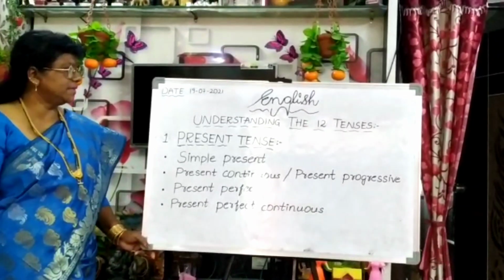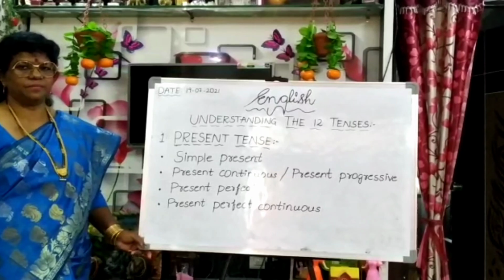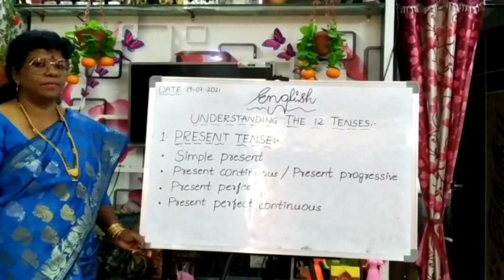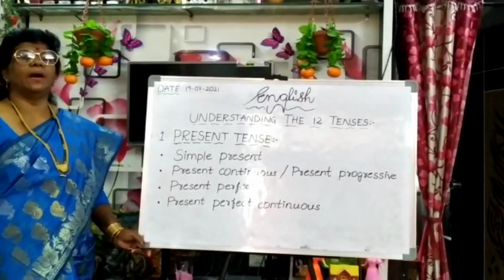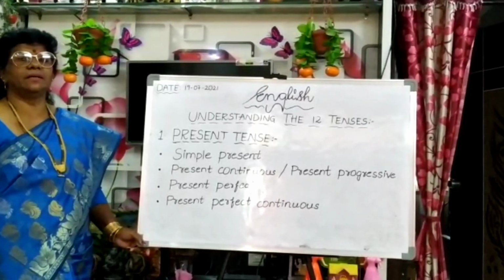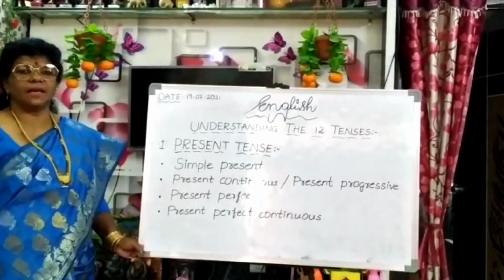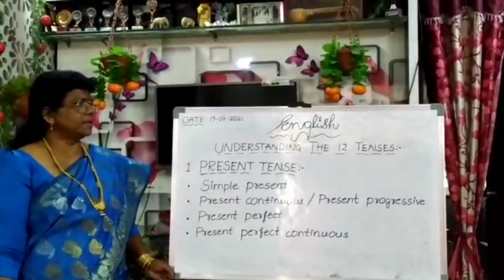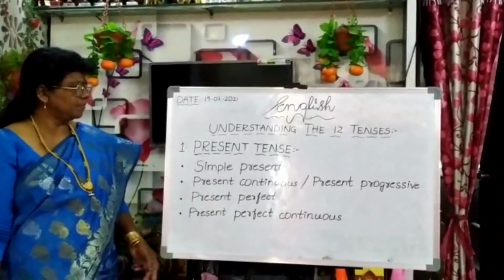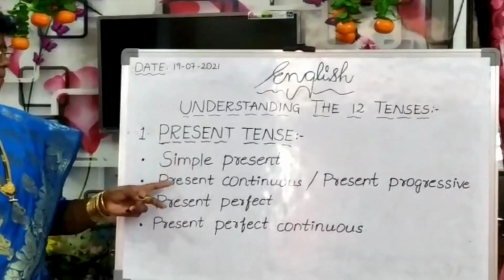Today, let us discuss understanding the 12 tenses. As we all know, there are 3 tenses: past, present, future. Each tense can be divided into 4 categories, and all together there are 12 tenses. So, first one, simple present.